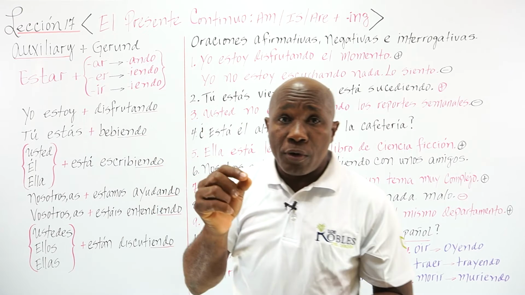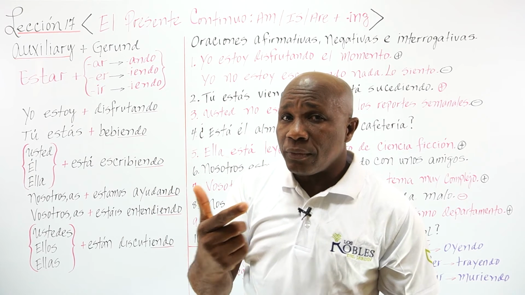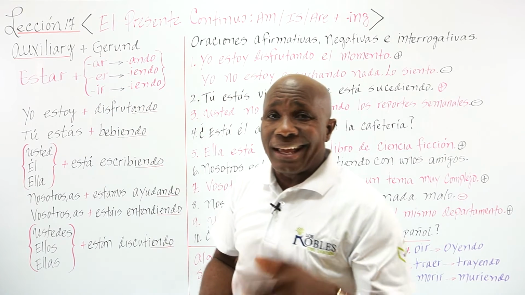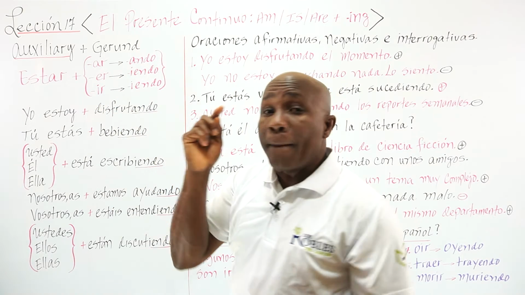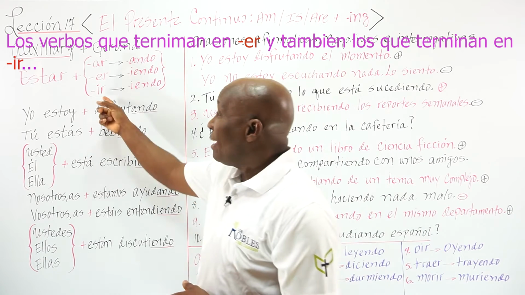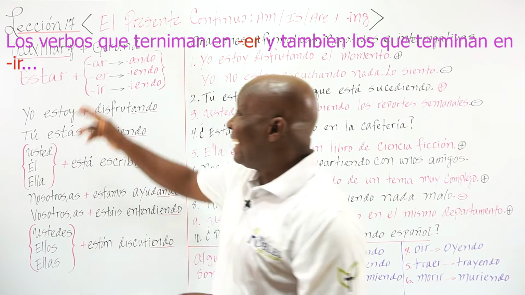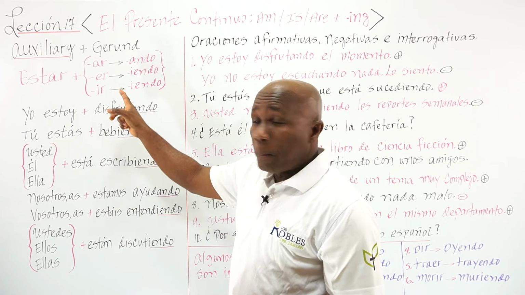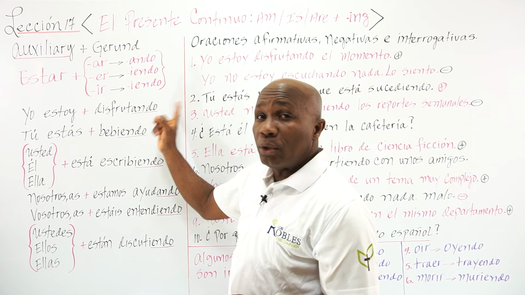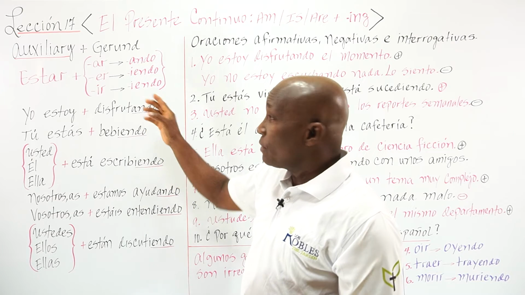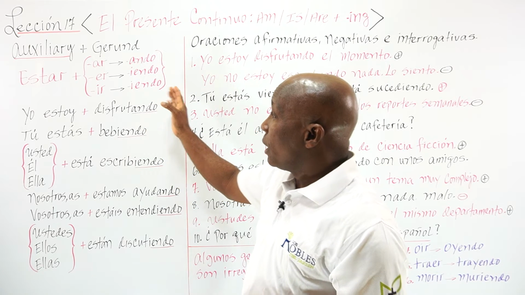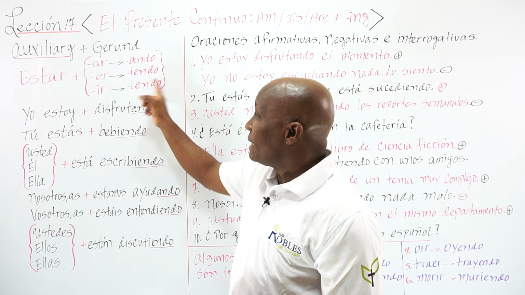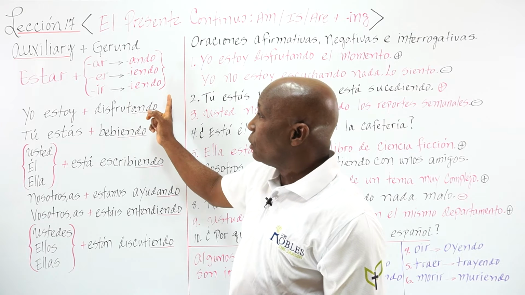Now, the verbs that end in ER, los verbos que terminan en ER, y también los que terminan en IR, drop the ending and add, look at these, the same form, yendo. That's very important to take into account. These two groups have the same ending, yendo, okay?